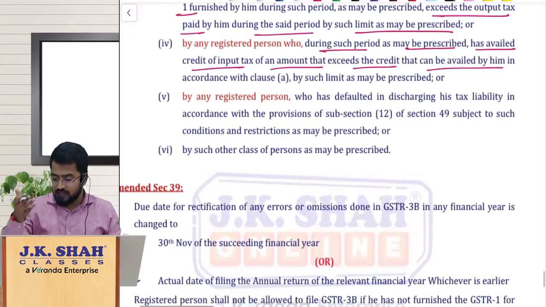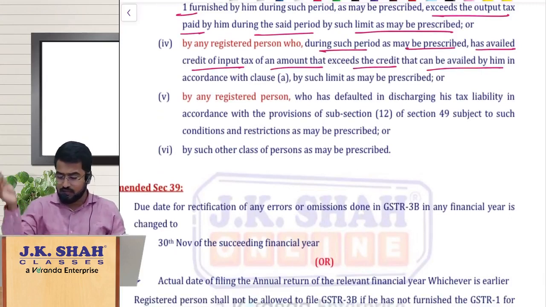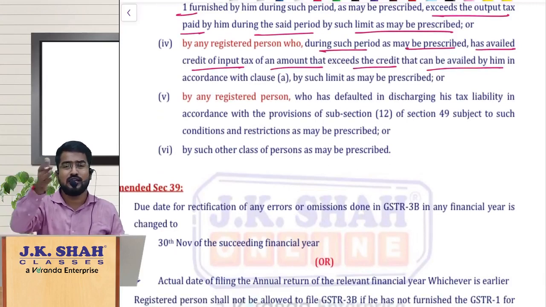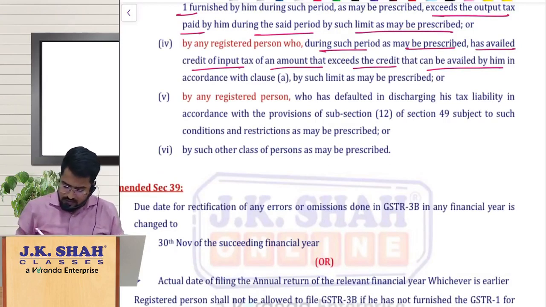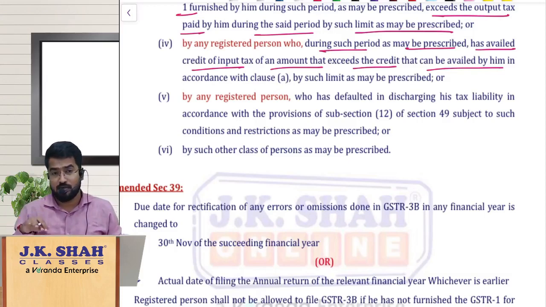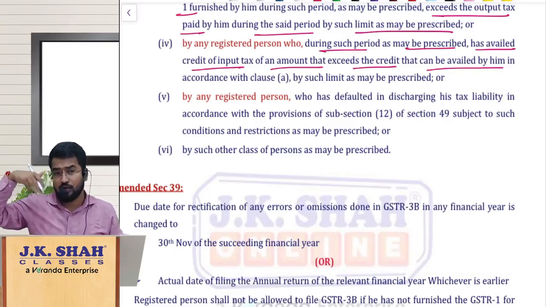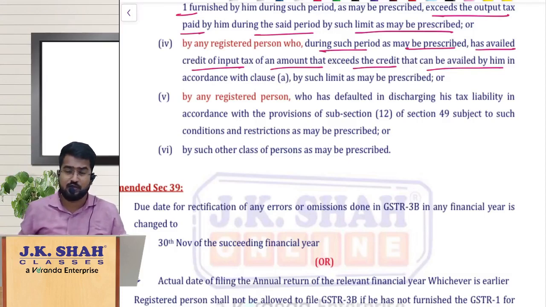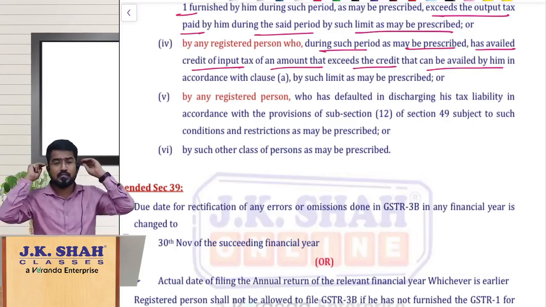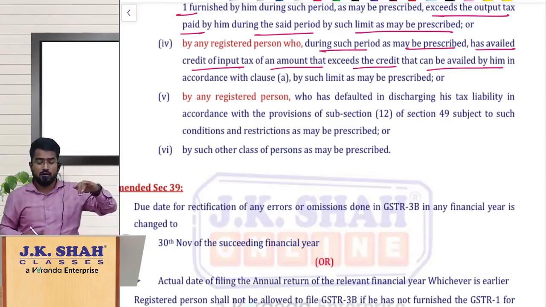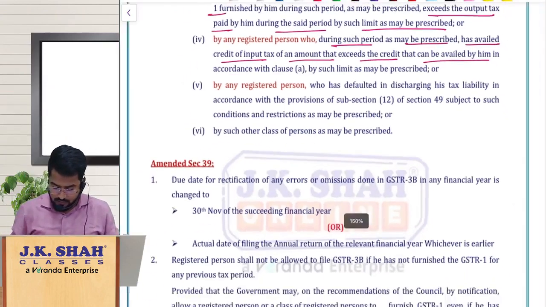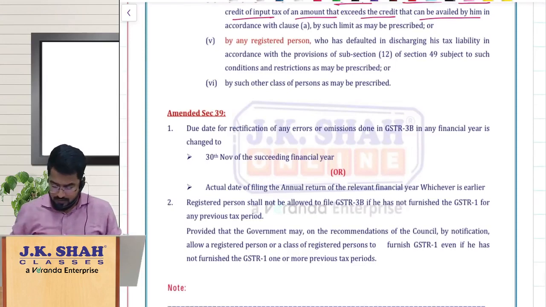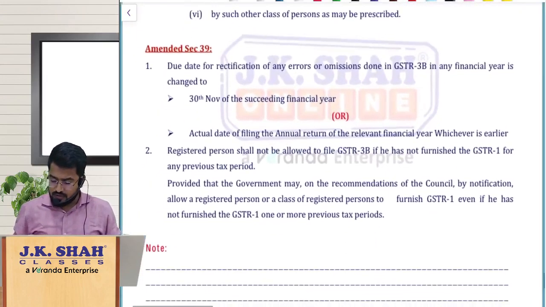Who has defaulted in discharging his tax liability in accordance with the provisions of section 49 subsection 12. I told you, new subsection, that is just to give a legal backing to the rule 86B that you have seen, or such other class of persons as may be prescribed. That means apart from the above conditions, whatever other conditions I want to put up in future, I can just put up. Okay, fine, super, extraordinary point. But however, that may not be relevant for you as of now, which is not yet operational.